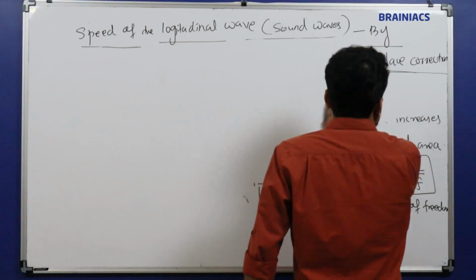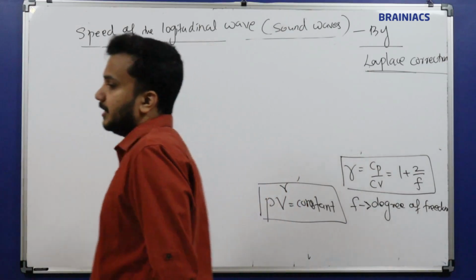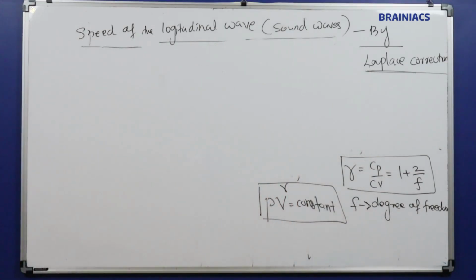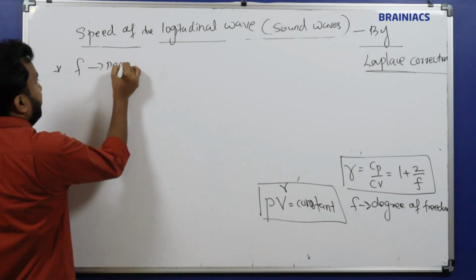Now numericals on oxygen and such will come. When numericals come, suppose you want to calculate the degree of freedom, f is called the degree of freedom.